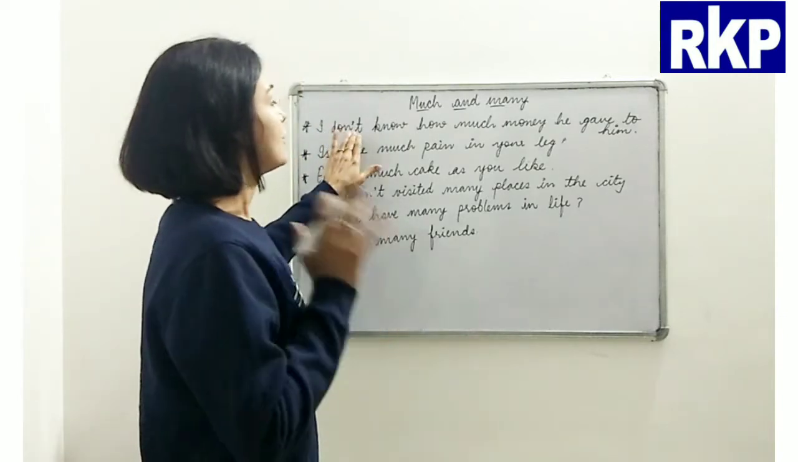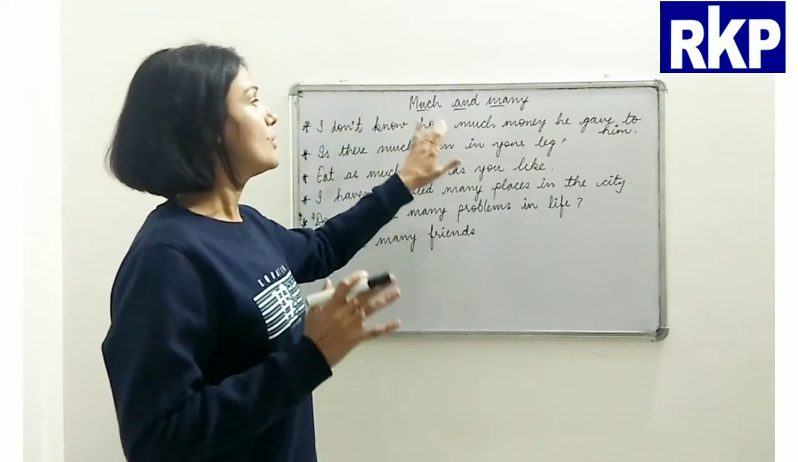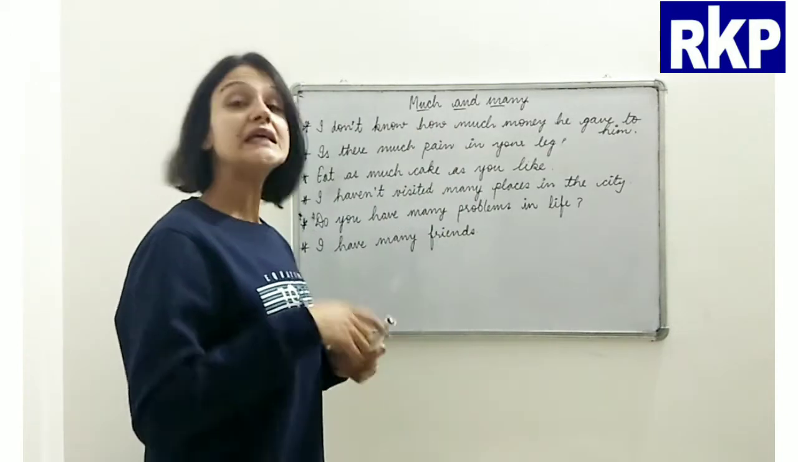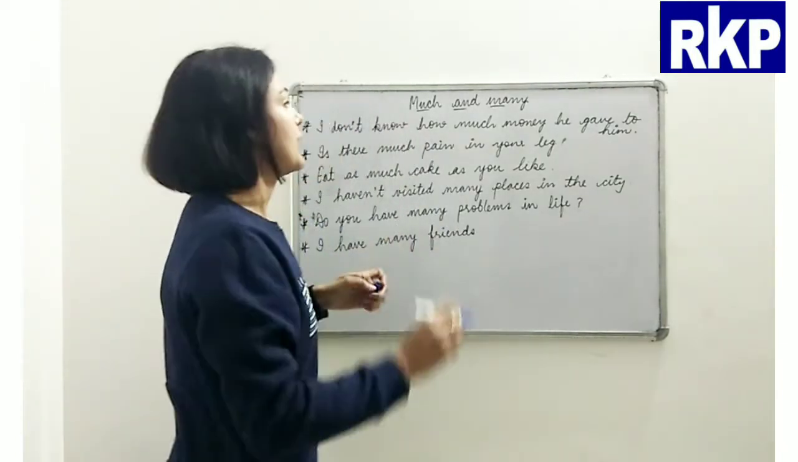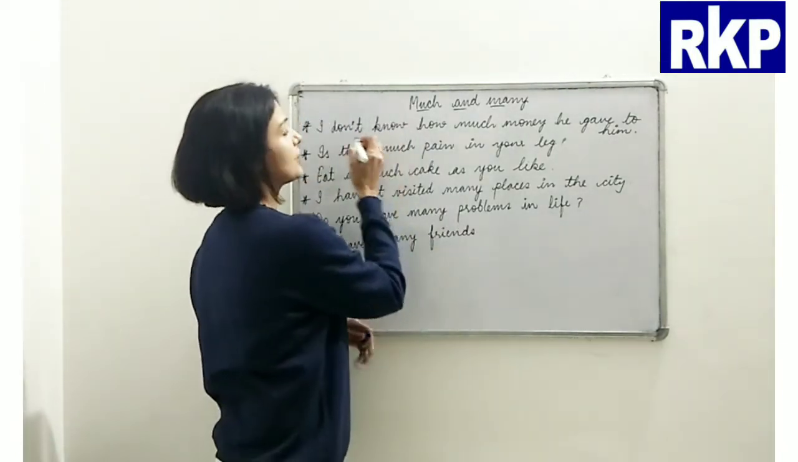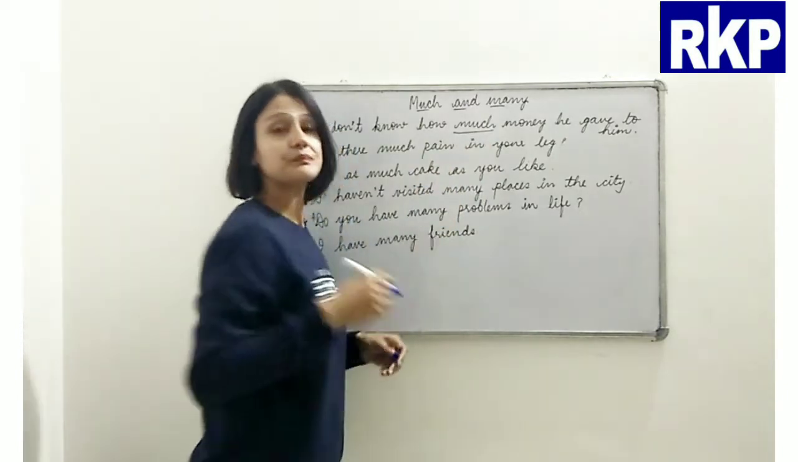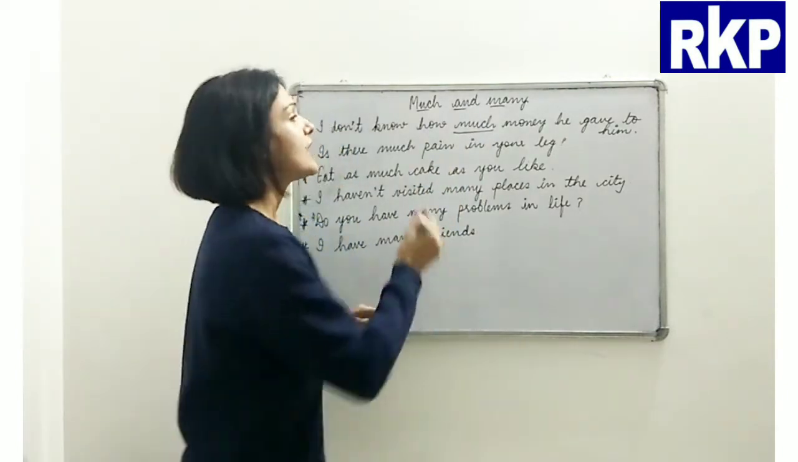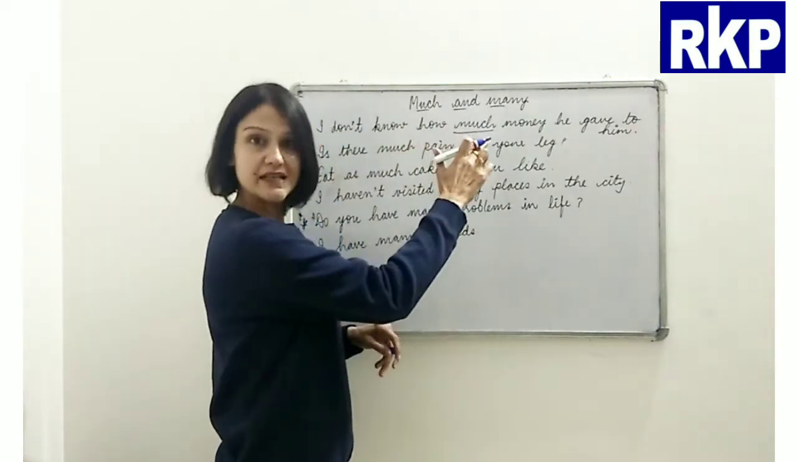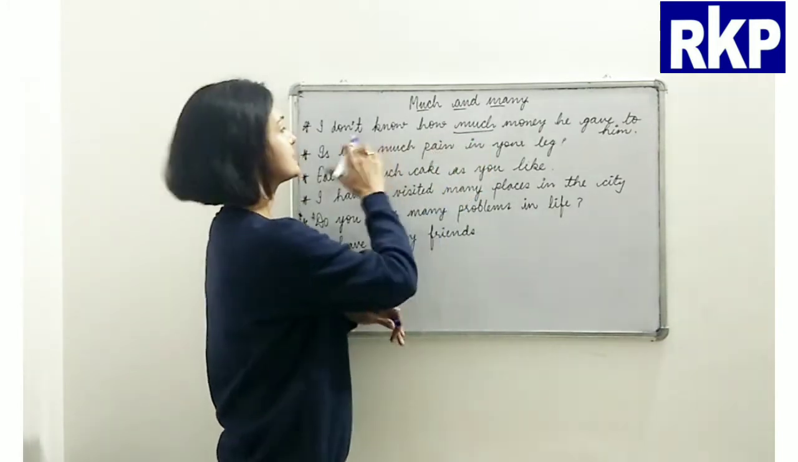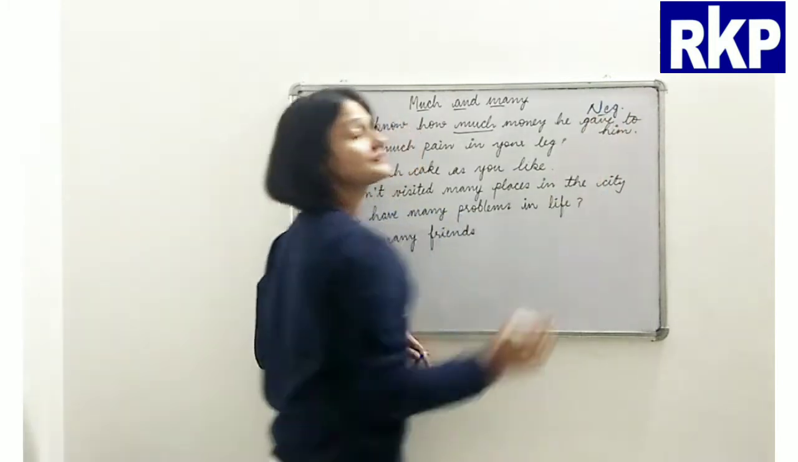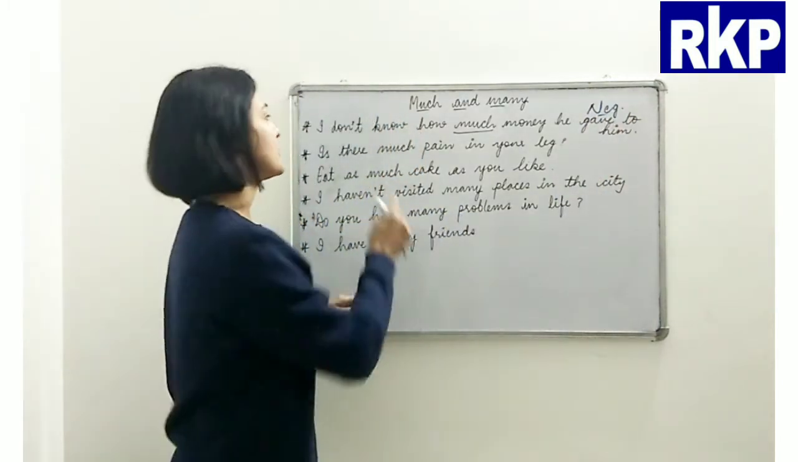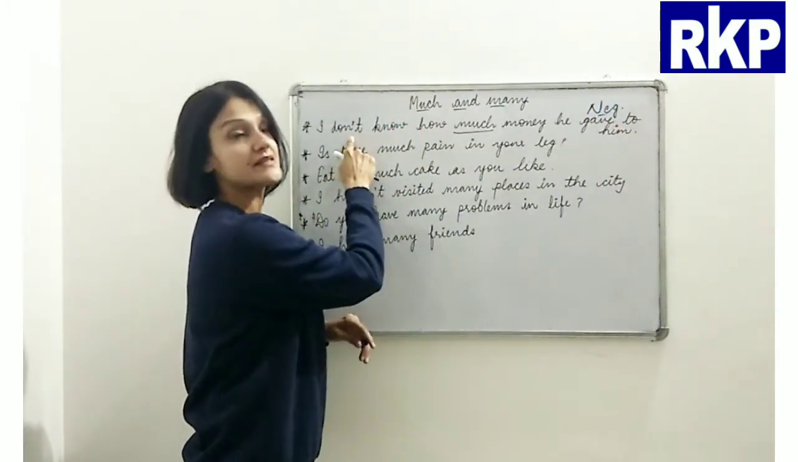Now see beta, I don't know how much money he gave to him, right? So I don't know how much money he gave to him. Now if you see here, this is the determiner, right? And what kind of sentence is this? This is a negative sentence, because we have not in it, right?